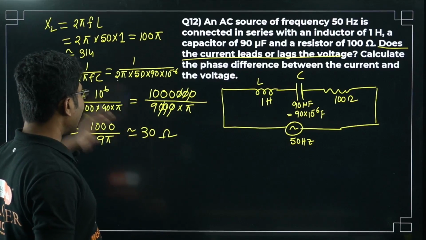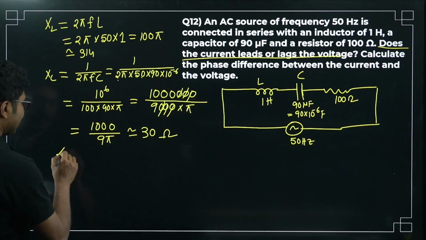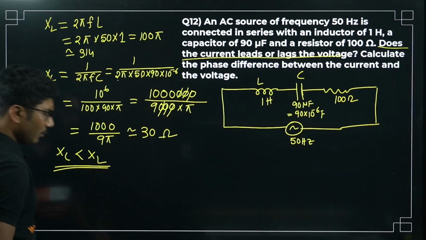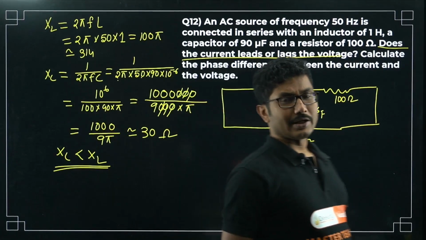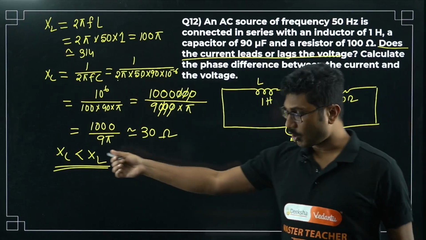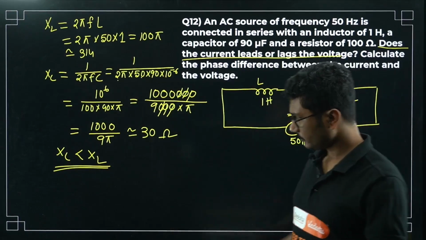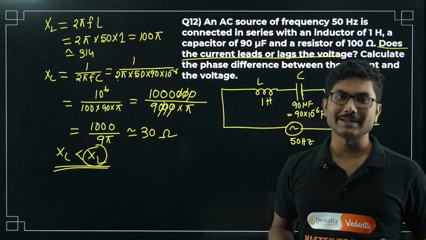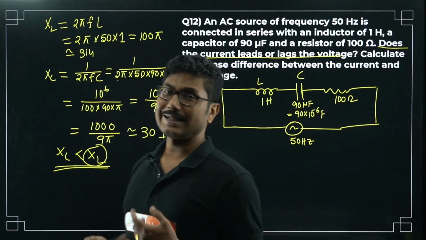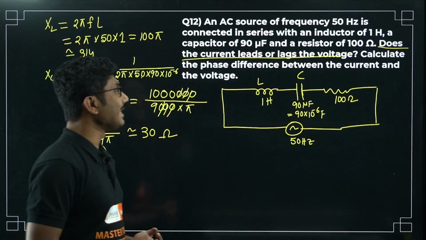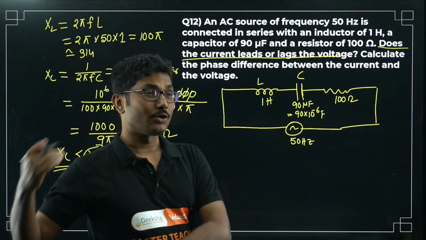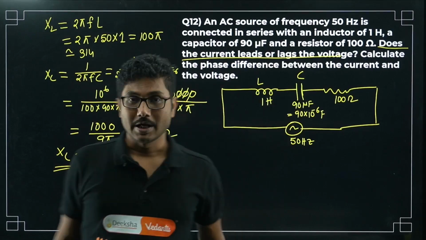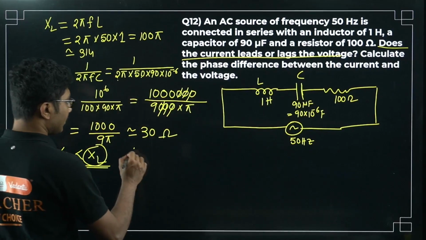But the main point is that XC is less than XL. So the circuit is inductive in nature. Whoever dominates, whoever is bigger. Okay, so here XL is bigger than XC. So XL will dominate the circuit. So if XL dominates, then the circuit is said to be inductive. That means the current will lag the voltage.